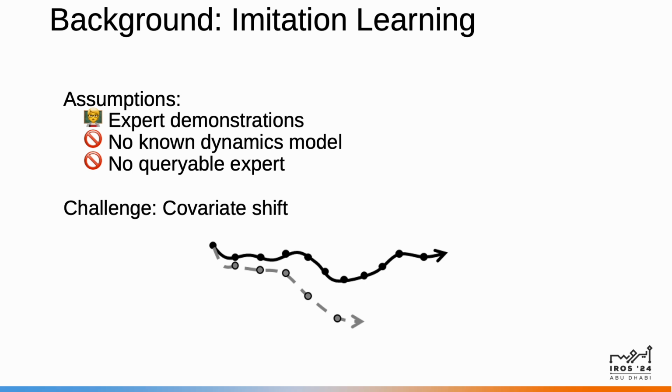This is illustrated on the bottom, where we see the expert and policy trajectories in black and gray respectively. Although they start in the same position, the policy slowly accumulates error and drifts away from the black expert trajectory until it's very far away.